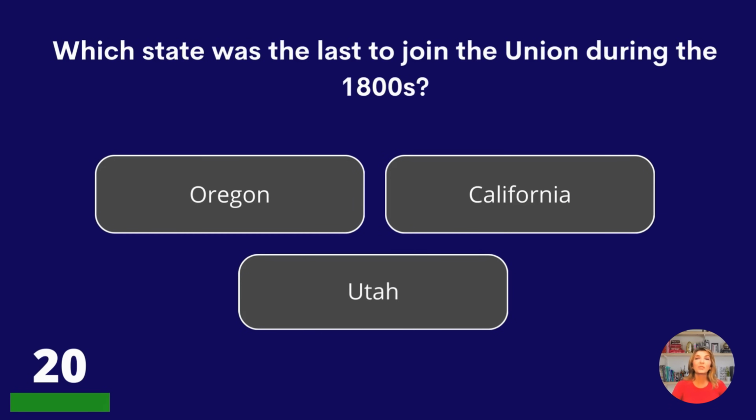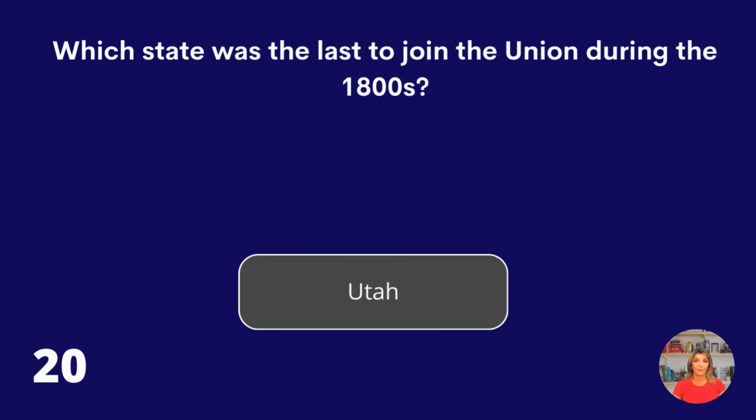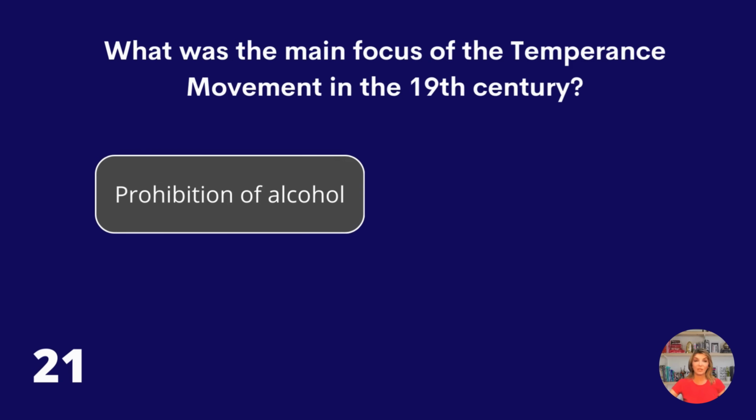Which state was the last to join the Union during the 1800s? Oregon, California, or Utah? Utah. What was the main focus of the temperance movement in the 19th century? The prohibition of alcohol or labor rights? The prohibition of alcohol.